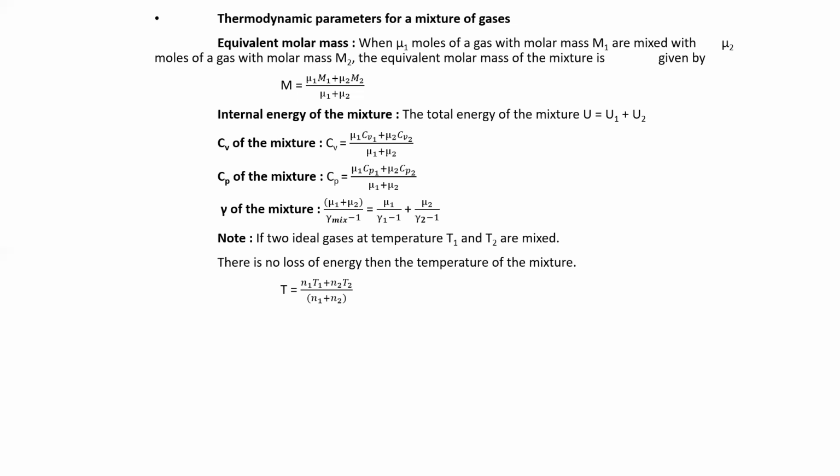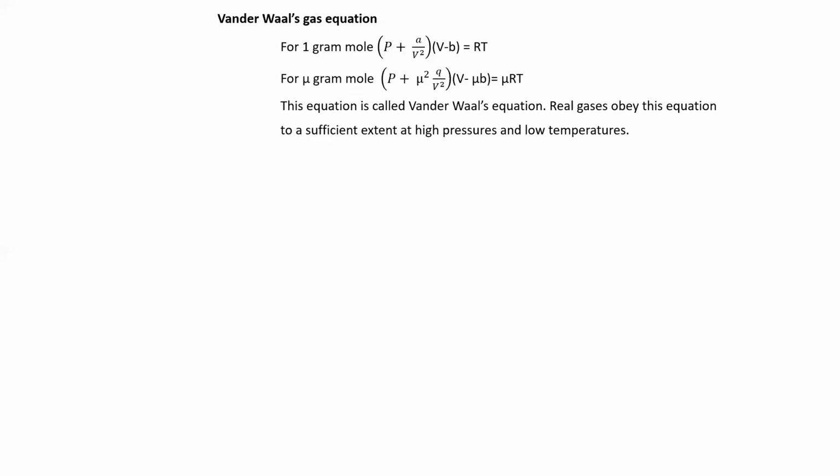After all the simplification, we get (mu1 plus mu2) divided by (gamma mix minus 1), and that can also be written as mu1 by (gamma 1 minus 1) plus mu2 by (gamma 2 minus 1). If two identical gases at temperatures T1 and T2 are mixed, there is no loss of energy. Then the temperature of the mixture is given by (N1 T1 plus N2 T2) divided by (N1 plus N2).